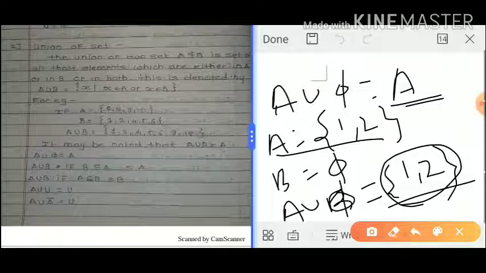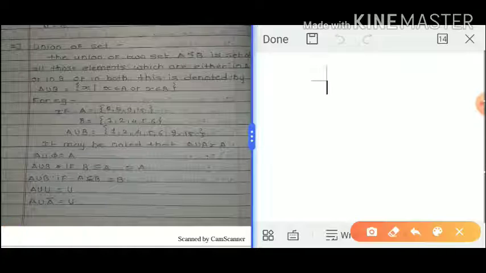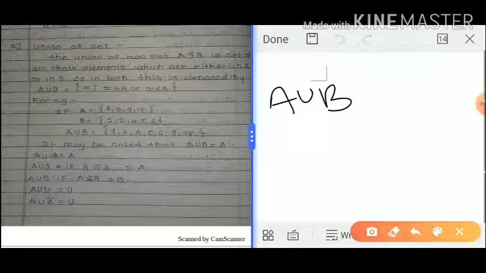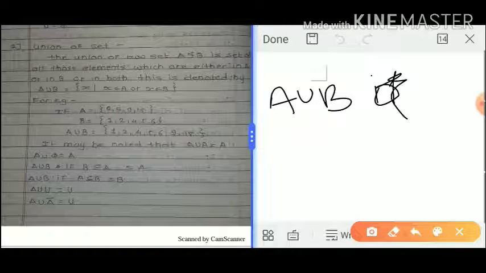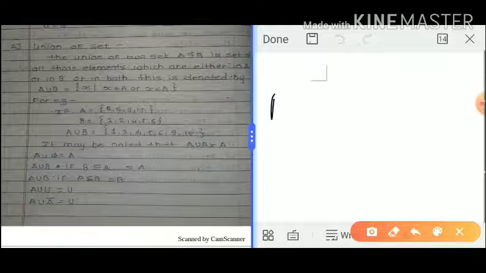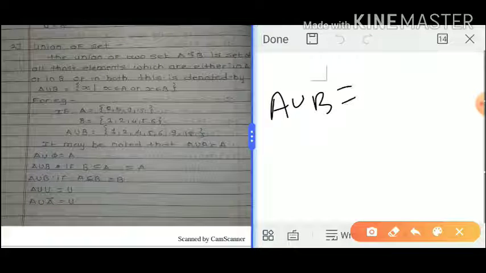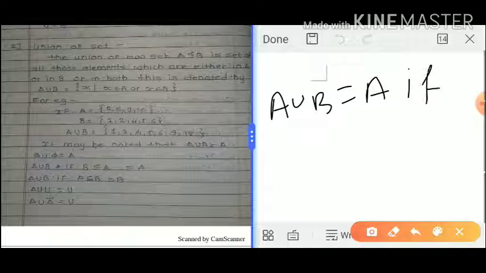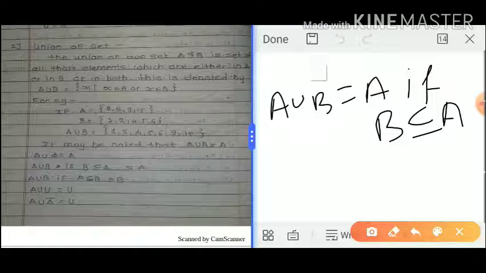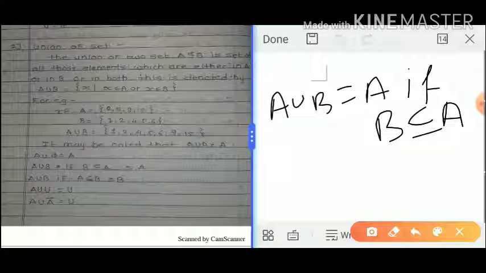Okay, next, A union B. Here the answer depends on a condition. Which type of condition? A union B equals A if B is a subset of A. If B is a subset of A, then A union B equals A.